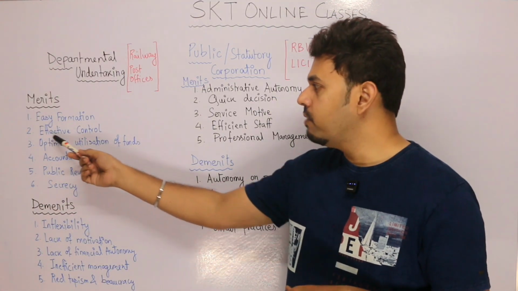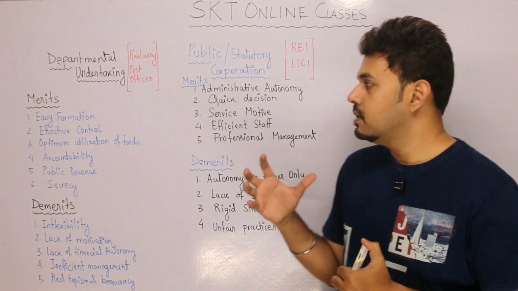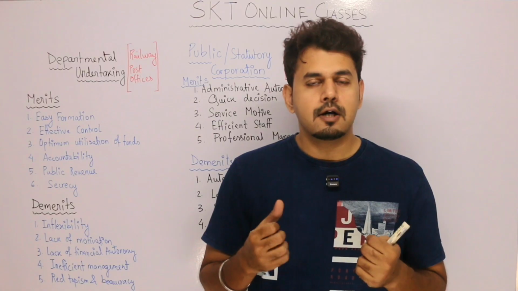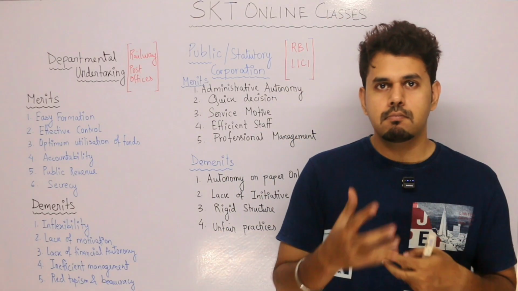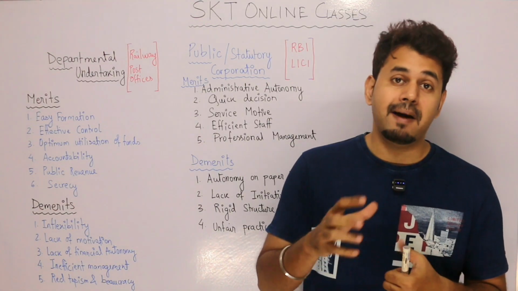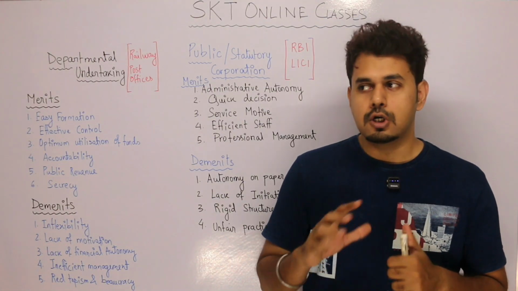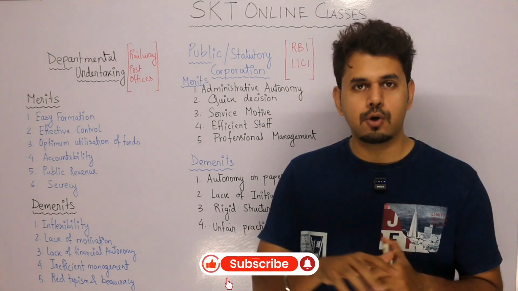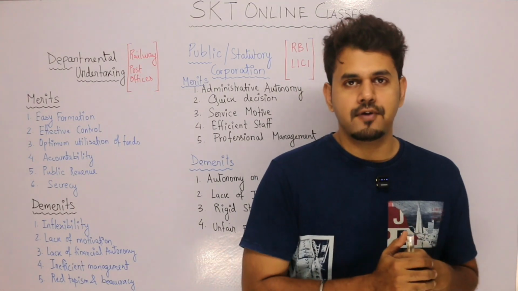Next, effective control. Now, the control is in the hands of the government. Because it is completely financed by the government, the entire control is managed by the government. So the government manages the entire picture. Since the government is managing the entire role, nothing is going beyond the eyes of the government.